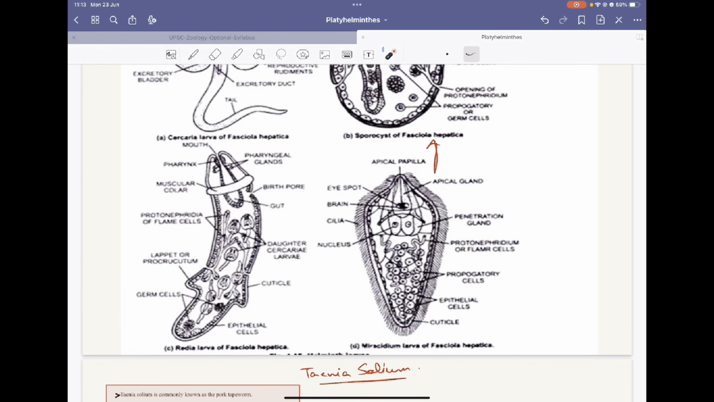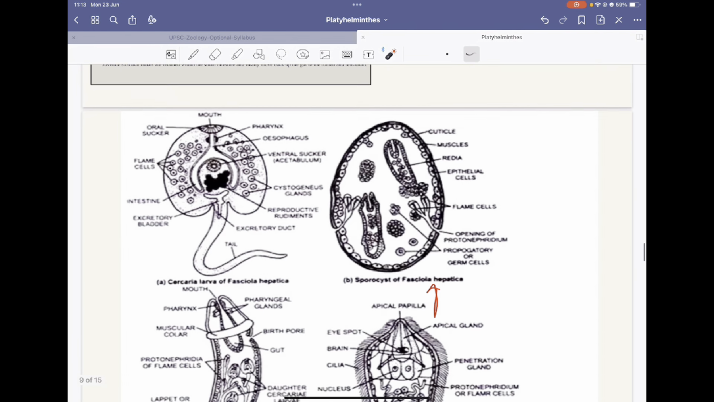In Redia, you will see that the body is spindle shaped. There are pharyngeal glands at the end. There is a pharynx, there is a mouth, there is a muscular collar for movement. There is a birth pore. From this birth pore, the daughter Cercaria larvae come out, because these Redia have small Cercaria larvae. They have lappets. So the Cercaria will come out of the Redia.